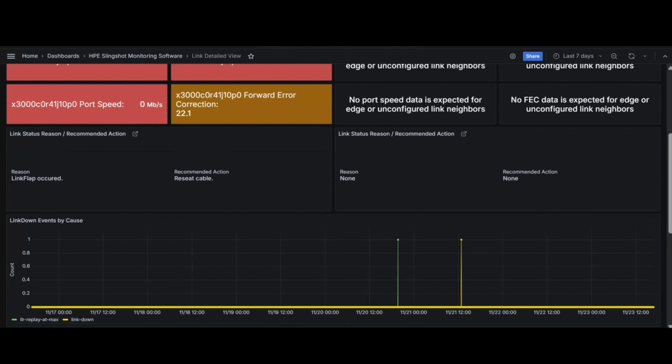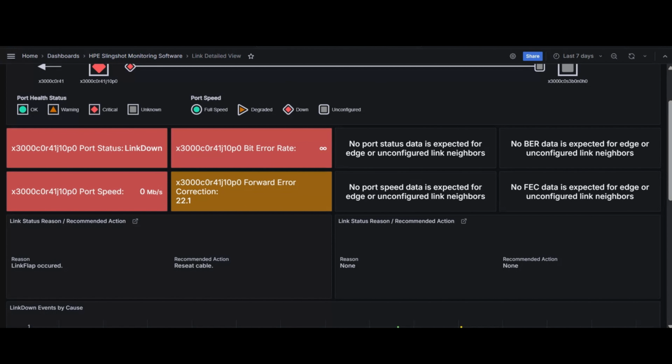Both BER and FEC values should remain low. Low BER indicates a high-quality link with minimal errors, ensuring reliable data transmission, while low FEC means fewer corrections are needed, suggesting a stable connection. Conversely, high BER signals poor link quality and potential data loss, while high FEC suggests the link is compensating for numerous errors, which could lead to failure if unresolved. These metrics together help diagnose link issues and guide corrective actions.